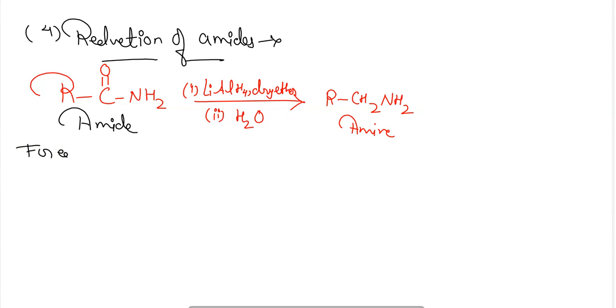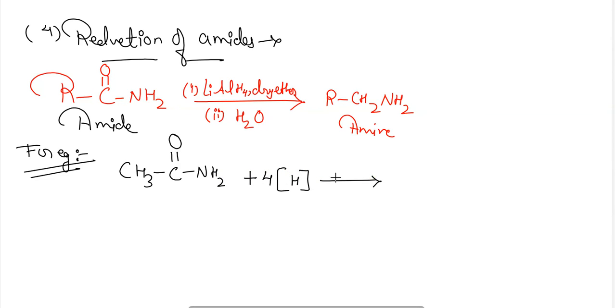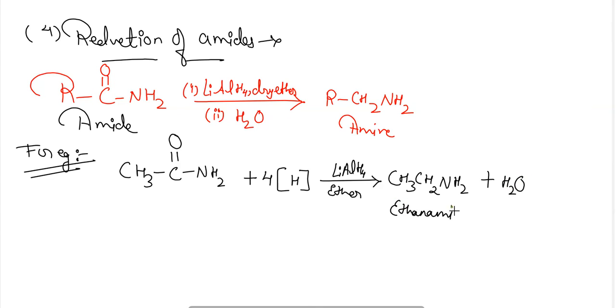So for example, CH3CONH2, that is acetamide, is reduced in the presence of lithium aluminium hydride in dry ethereal solution. Then the formation of amine with removal of water will take place, that is ethanamine, and water will be removed here.